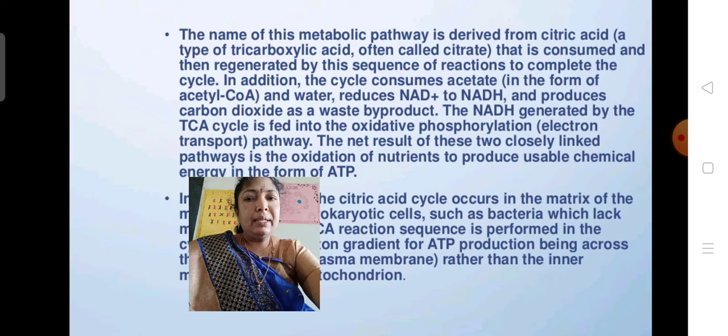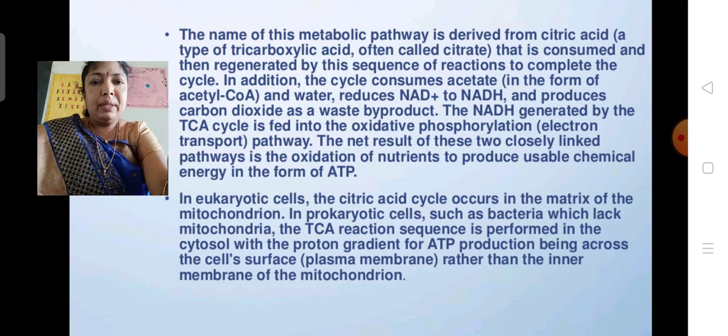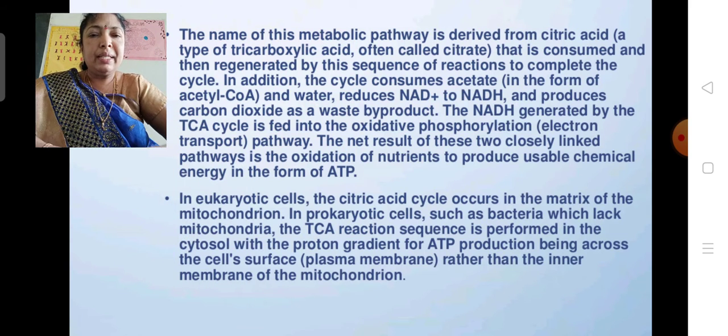In this, the first reaction is pyruvic acid decarboxylation. Pyruvic acid is a 3 carbon compound, from which 1 carbon dioxide is released.